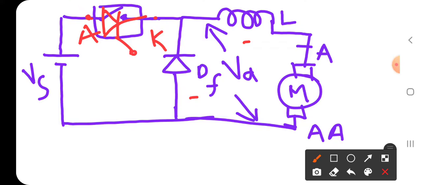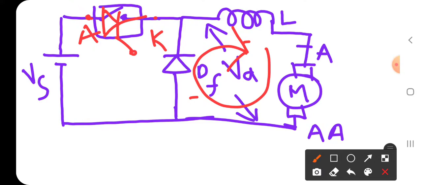When the polarity of the inductor is reversed, the freewheeling diode becomes forward biased. Whenever the freewheeling diode is forward biased, the source is disconnected from the motor, and the current is circulated only through the freewheeling diode, in this fashion. Whenever the current passing through the SCR is 0, obviously the SCR turns off. So this is how we have the process.